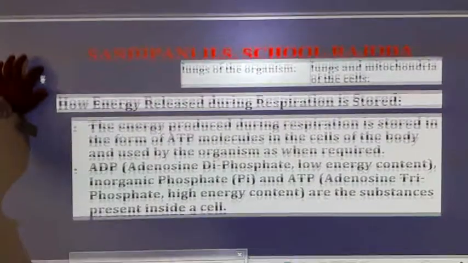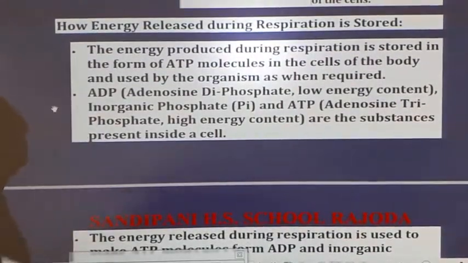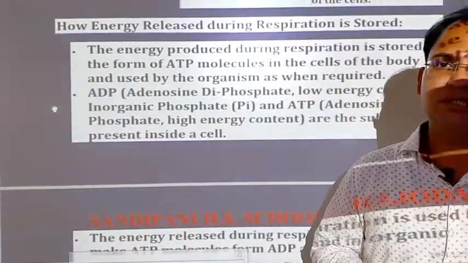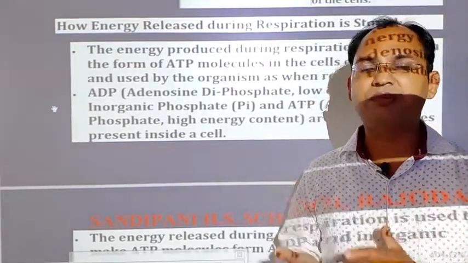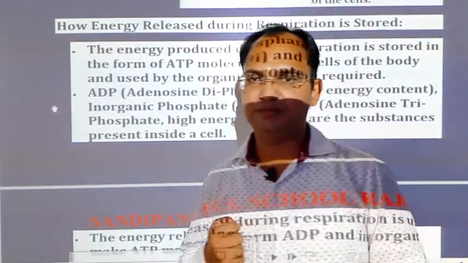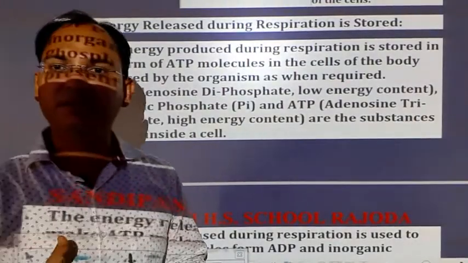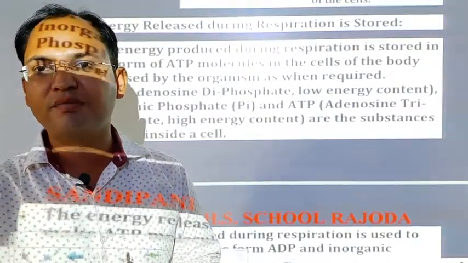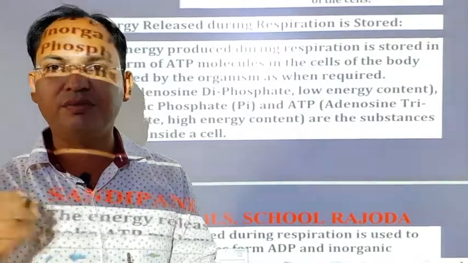Now say, students, how is the energy released during respiration stored? In which form is the energy produced in our body and in which form is it stored inside the body, so that our body, whenever it needs energy, can easily utilize it? See, students, the production of energy inside our body takes place in the form of ATP. ATP, adenosine triphosphate, is the full form of ATP.